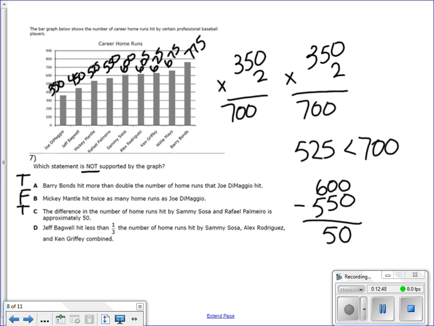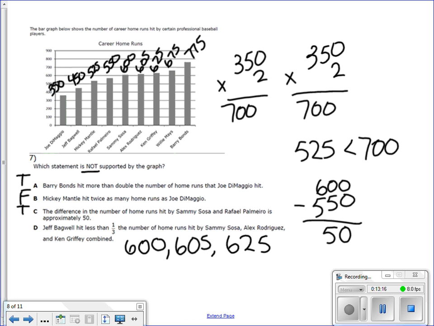And D says Jeff Bagwell hit less than 1/3 the number of home runs hit by Sammy Sosa, Alex Rodriguez, and Ken Griffey. So first we need to figure out how many home runs Sammy Sosa, Alex Rodriguez, and Ken Griffey hit combined. So Sammy Sosa hit 600. Alex Rodriguez hit 605. And Ken Griffey hit 625.